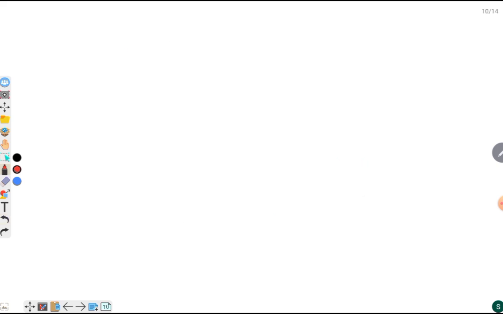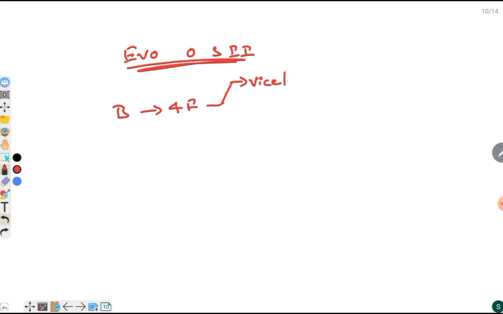Now, let us see the evolution of states in India. The British followed a fourfold classification, that is Viceroy or center, then comes the province, Chief Commissioner, Princely, Andaman and Nicobar.